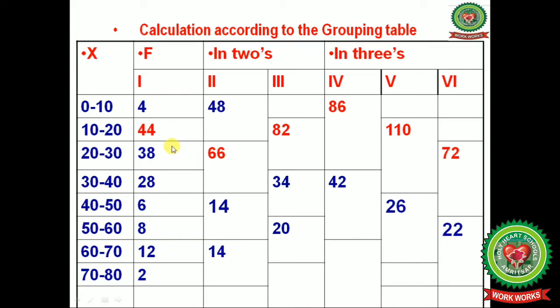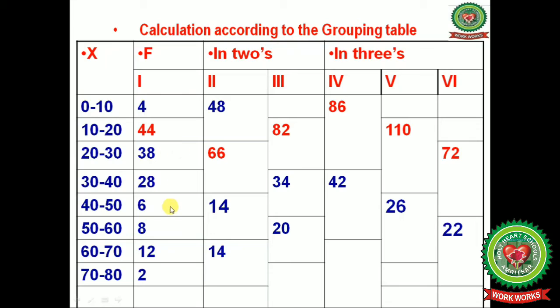In the fourth column, we will make groups of 3. 4 plus 48 plus 38 will give you 86. 28 plus 6 plus 8 will give you 42. And the last you can leave because the grouping is not completed. In the fifth column, we will leave the first frequency and make groups of 3. 44 plus 38 plus 28 will give you 110. 6 plus 8 plus 12 will give you 26.